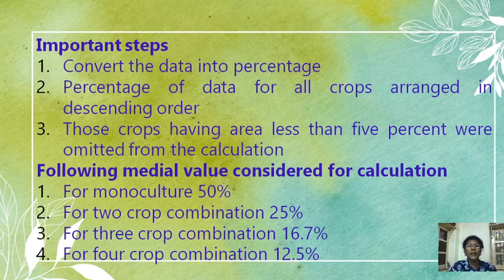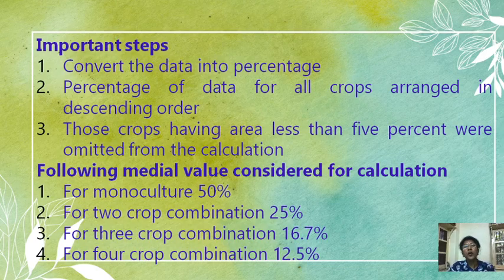Now the following theoretical values are considered for calculations. For monoculture, Rafiullah has considered 50%. For two crop combination, he has considered 25%. For three crop combination, he has considered 16.7%. And for four crop combination, he has considered 12.5%.